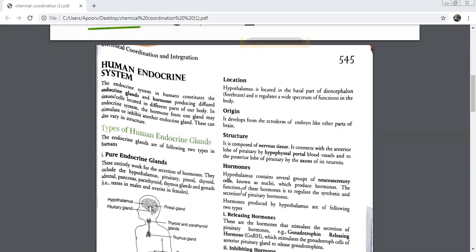थोड़े से, yes, बहुत थोड़ी सी cells हैं hypothalamus में which have the power of secretion. And because वो neural system में है and they are giving secretions, इसलिए we call these cells as neurosecretory cells. And in short, we call them as nuclei. It is only these nuclei in hypothalamus which will produce the hormones. The function of these hormones is to regulate the synthesis and secretion of pituitary hormones.